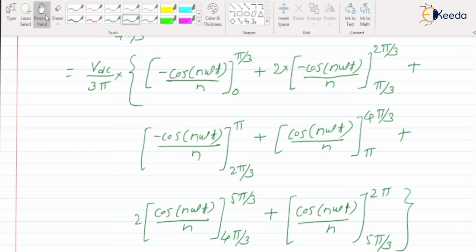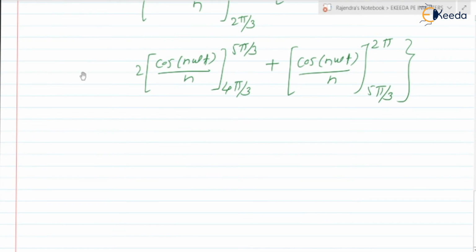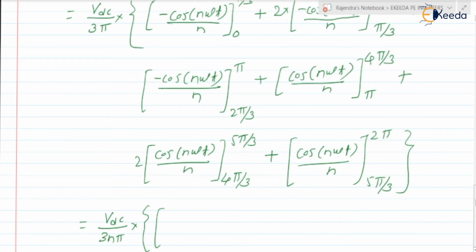From this we can write it as Vdc by 3 pi, take n outside, so it is Vdc by 3n pi into, in curly brackets, minus cos of n pi by 3, minus cos of n pi by 3, plus cos 0, the lower limit.